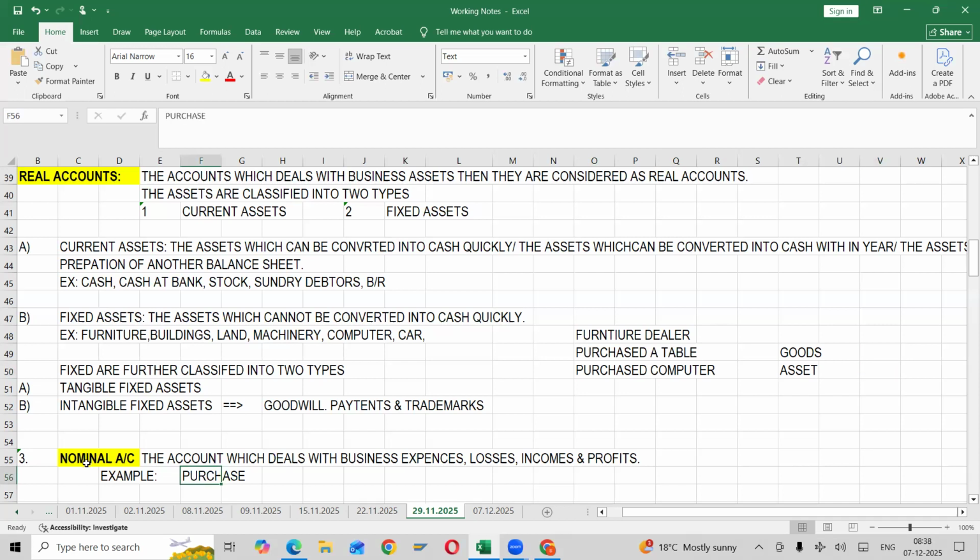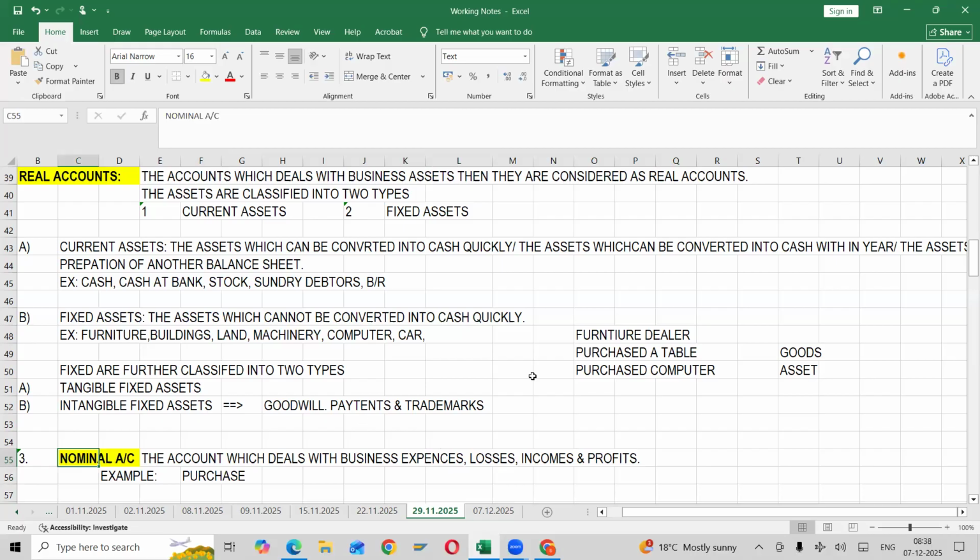So whenever I say purchases is an expense, for example, I'm taking a nominal account. Purchase is an expense. Why? Purchase in the sense of what it indicates, you purchased goods. Whenever I am saying only purchases, what do you mean by purchases? Nothing else is given here. Purchased computer or what, it has not been given. Only purchase he has given. So what does it mean? We are purchasing goods. Then whenever we call it purchased goods, it will come under expenses, and that will come under a nominal account.